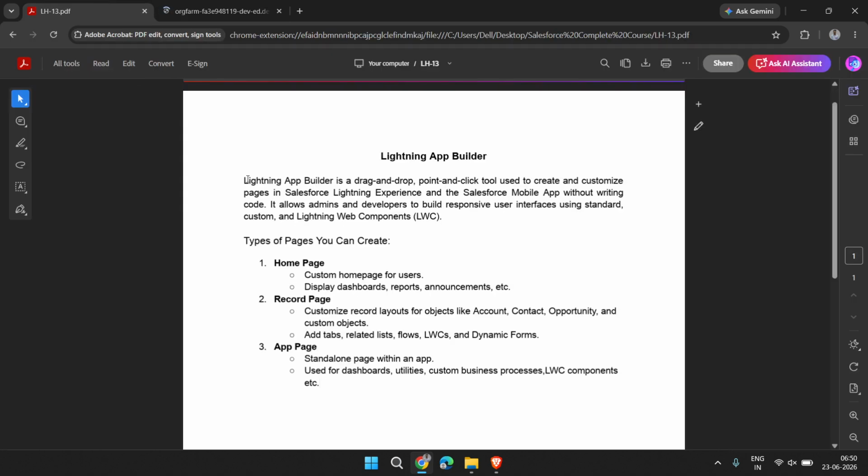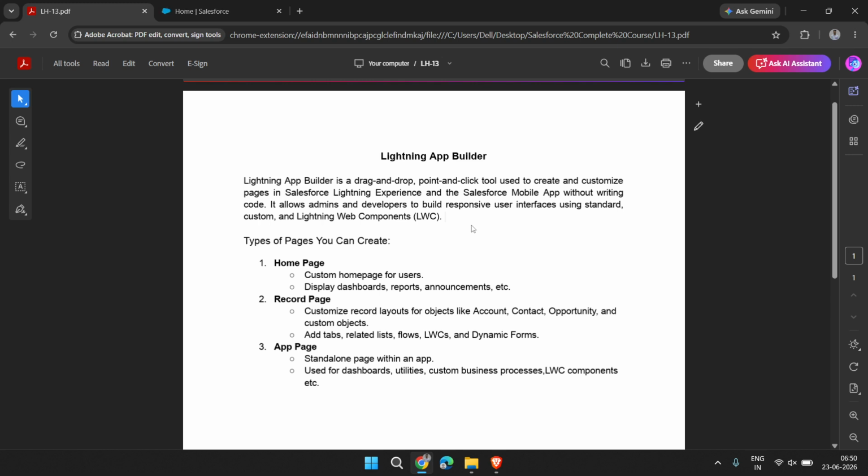So what is the meaning of Lightning App Builder? Lightning App Builder is a drag and drop, point and click tool used to create and customize pages in the Salesforce Lightning experience and the Salesforce mobile app without writing code.